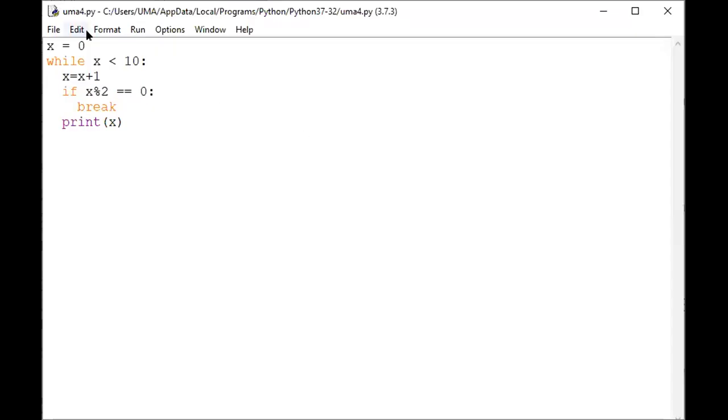The continue statement, that means x equal to 0, and then x less than 10, yes, true. Initially I am taking the x value 0, then x equal to x plus 1, that means x value increases to 1. Then 1 percent 2 equal to 0? It's not equal to 0, a false statement. That means the break statement is not executed, and it simply prints the 1 value.